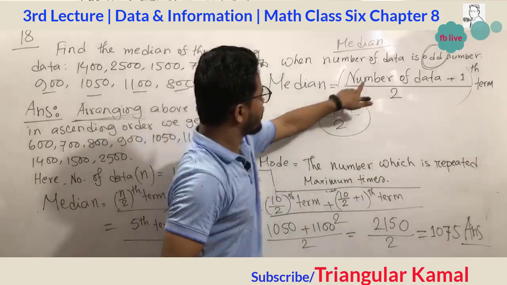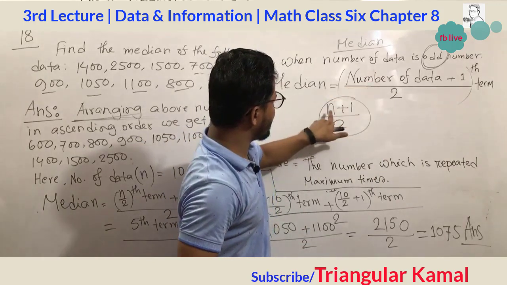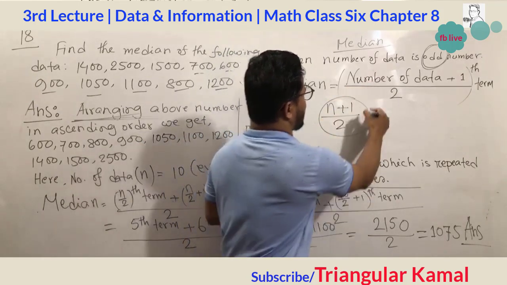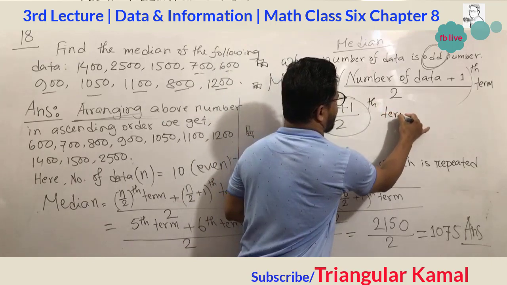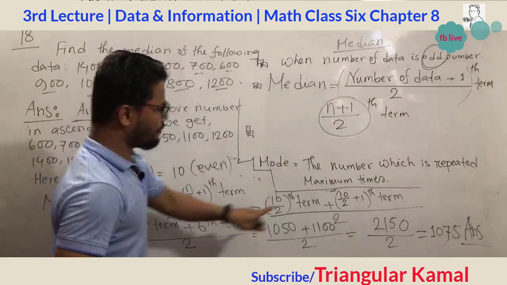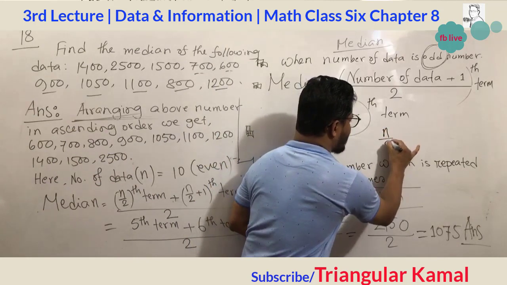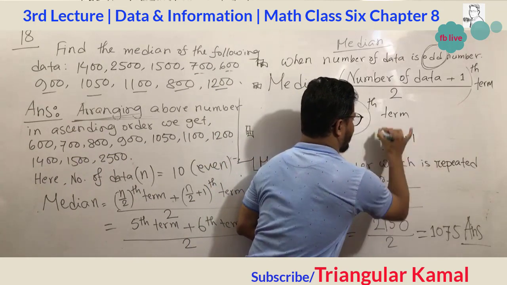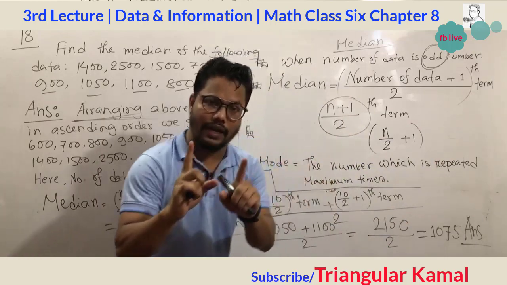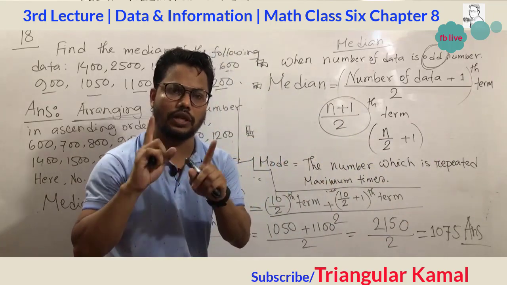In the odd number formula we see here the (n plus 1) divided by 2 th term. But in the even number formula, this is not n plus 1. This will be n by 2 and plus 1 here. Please, my dear students, give attention. Sometimes we see students make mistakes here.